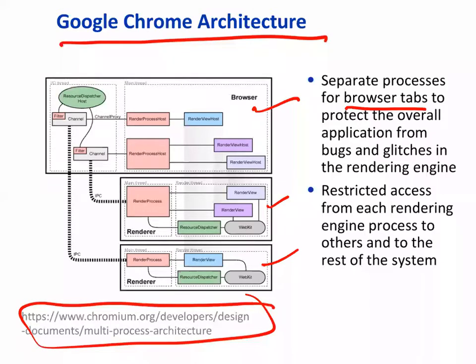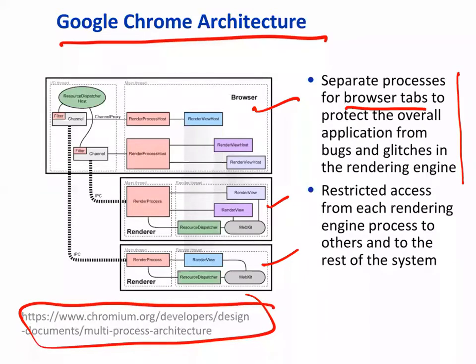And then you may want to provide security. Protection is important, right? Maybe one site is malicious, but the other browser window should be protected from that, right? So these are independent tasks in some sense. There are very few common things happening between browsing in one window and browsing in another window, or browser tab. So you need to protect that. Hence, these are running in different processes, right?